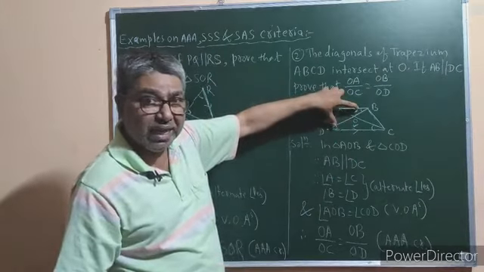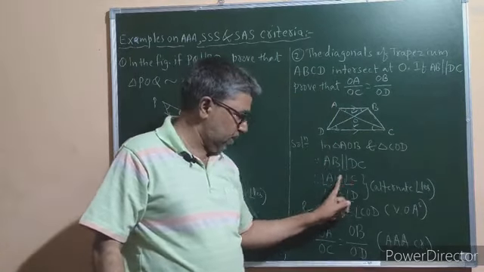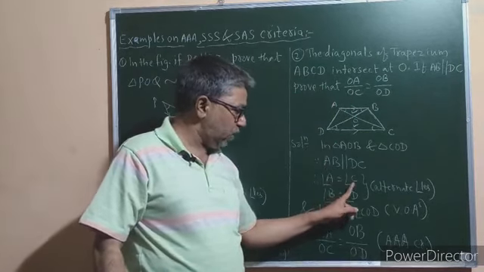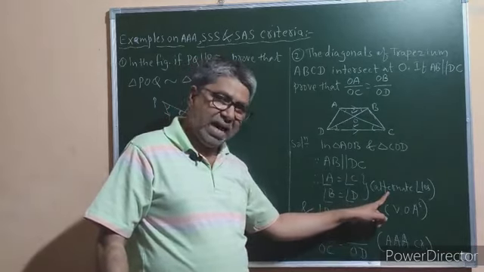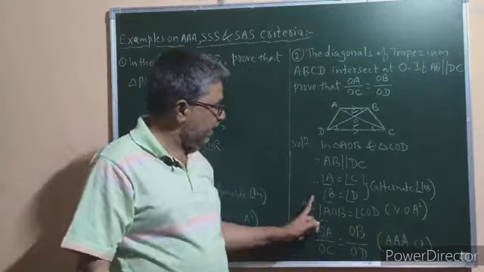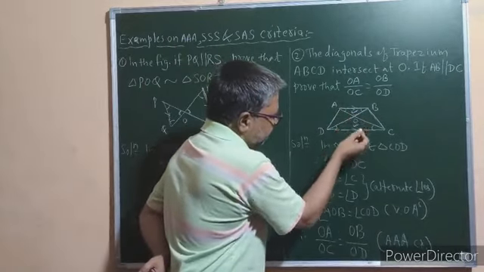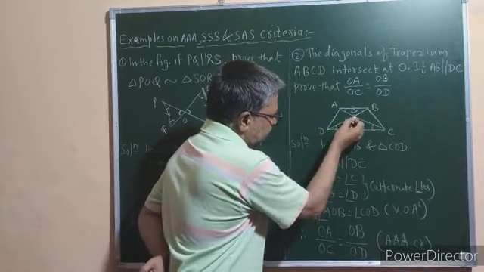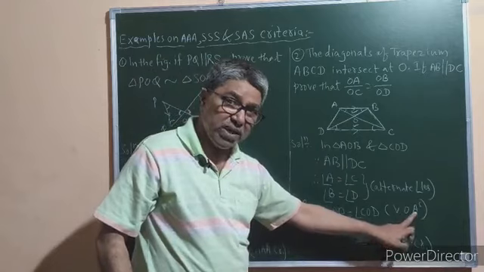again the second pair of alternate angles. So here I have written, since AB is parallel to DC, therefore angle A is equal to angle C, angle B is equal to angle D, because they are alternate angles, and angle AOB is equal to angle COD. These two angles are equal because they are vertically opposite angles.